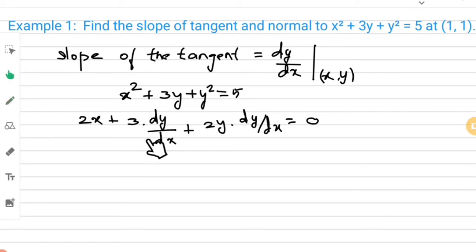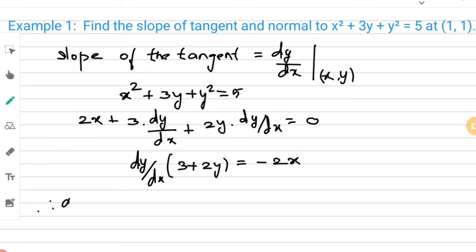Now take dy by dx as common. You will get dy by dx of (3 plus 2y). I am going to take this 2x to the RHS. Therefore, it is equal to minus 2x. Therefore, dy by dx is equal to minus 2x by (3 plus 2y).